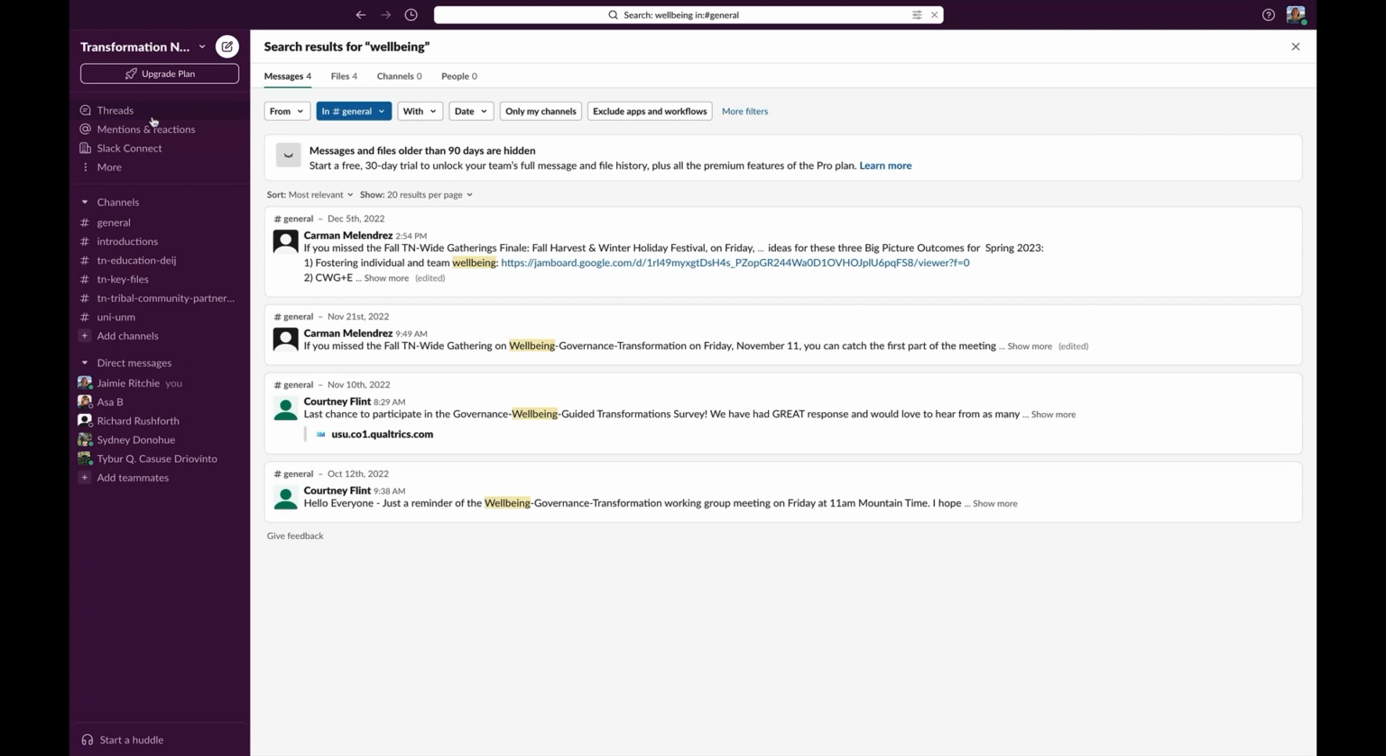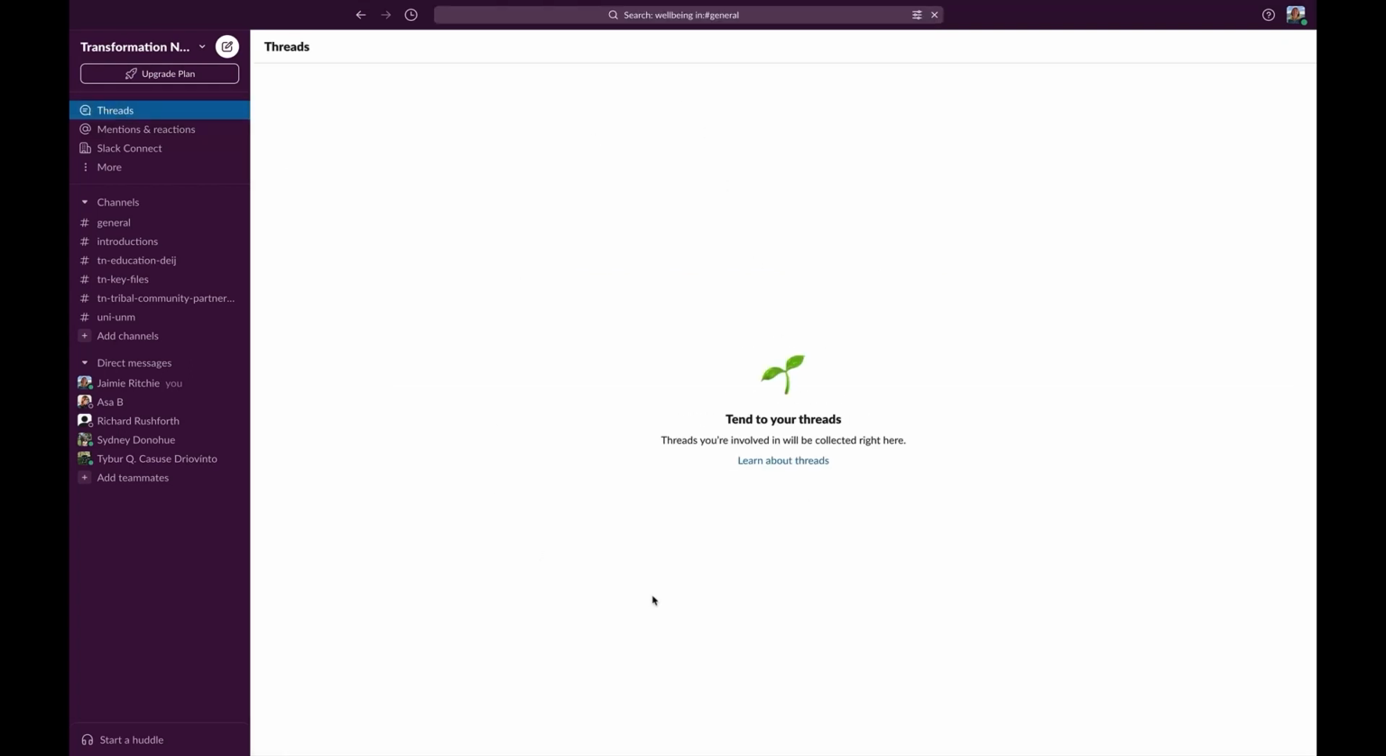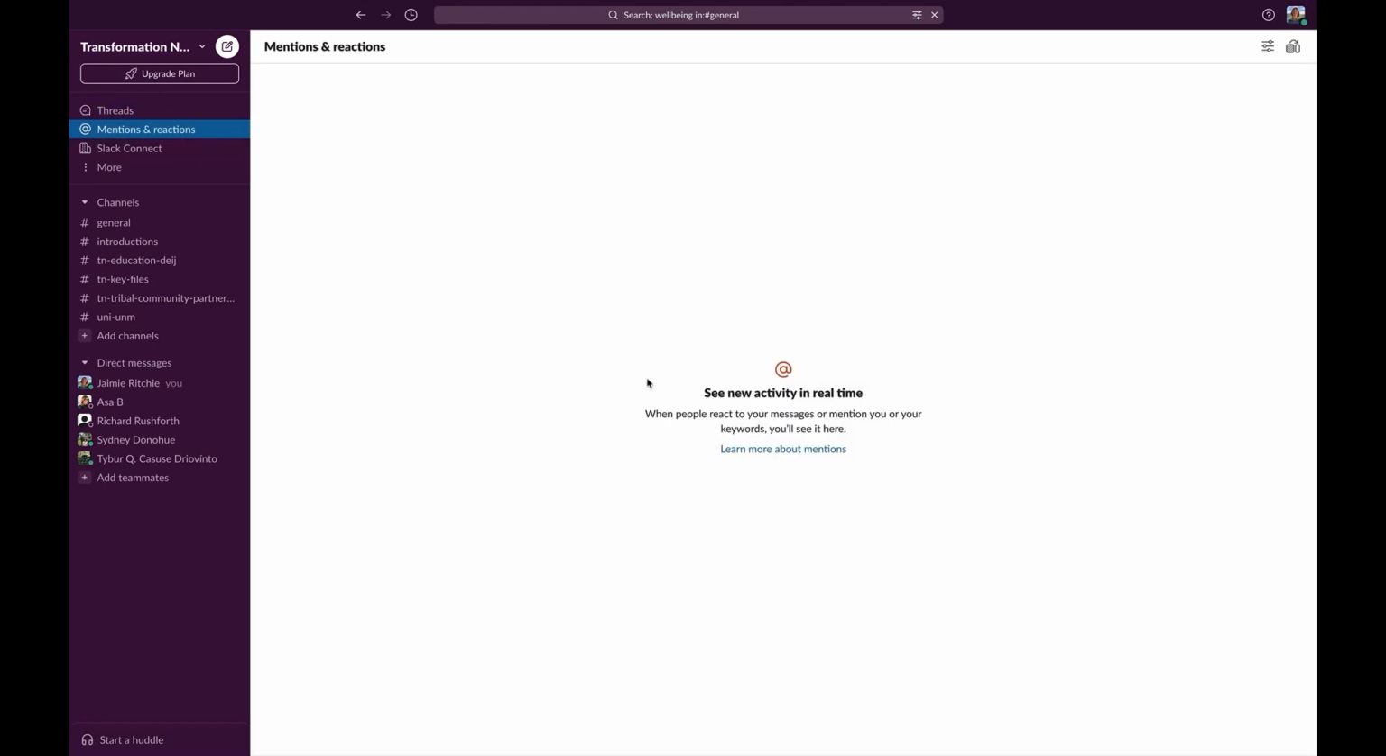In order to view threads that I am a part of, I can click on this little threads button right up here, and it will show me messages that have been updated in those threads. Also, I can go to mentions and reactions, and it will show times that I have been mentioned, and it's a quick way to get to messages that are directly mentioning me.